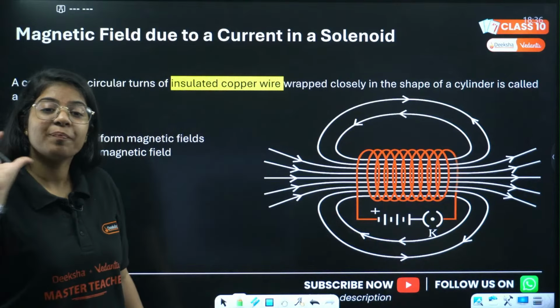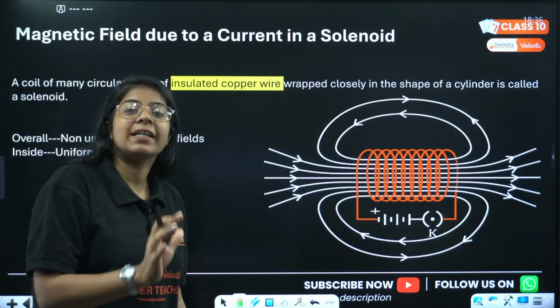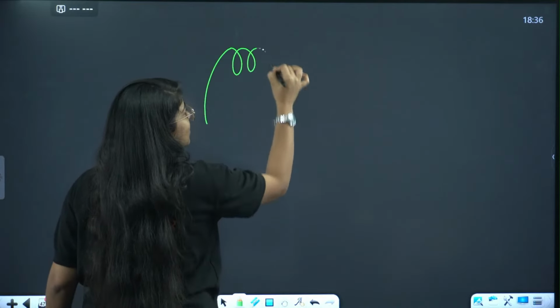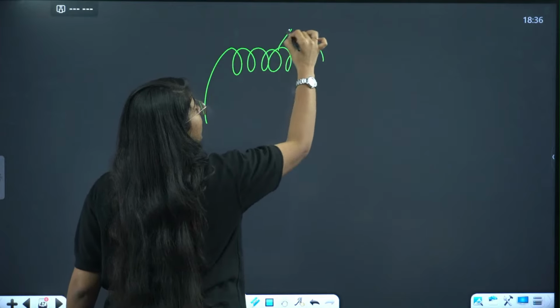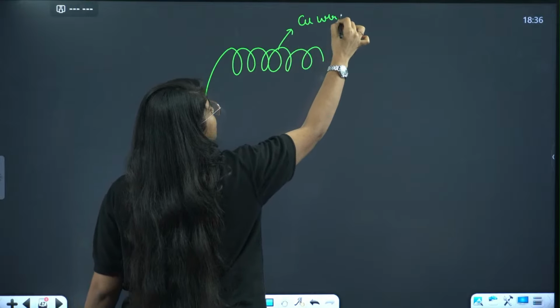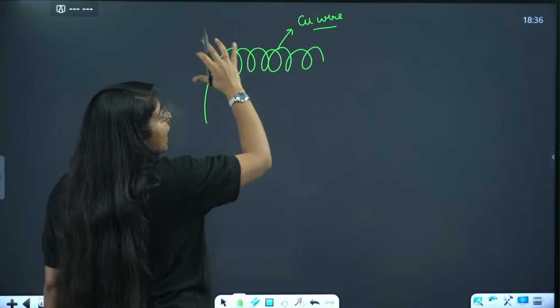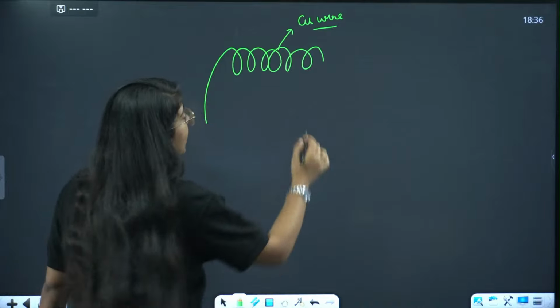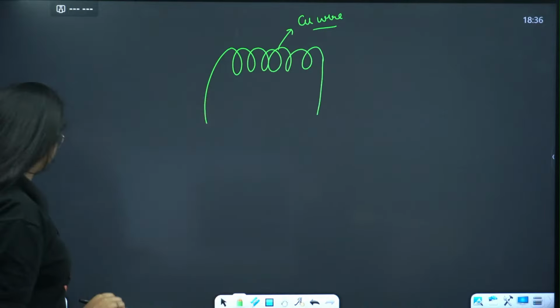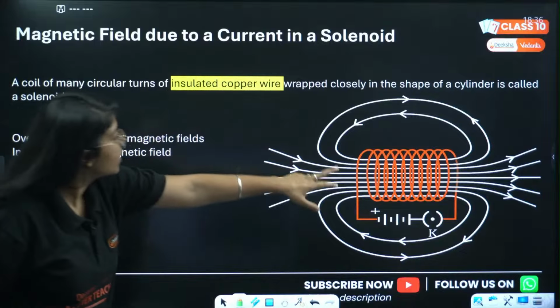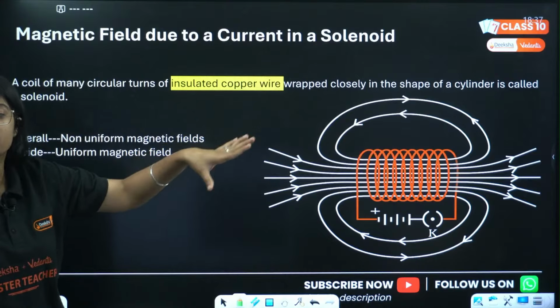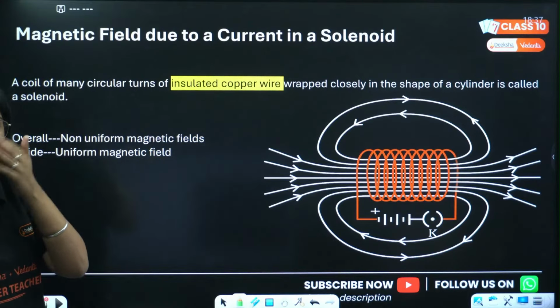A coil of many circular turns of insulated copper wire wrapped closely in the shape of a cylinder. ध्यान से सुनो, a coil of many circular turns, and this coil is of insulated copper wire turned around in the shape of a cylinder, and that is called a solenoid. अच्छा ठीक है.